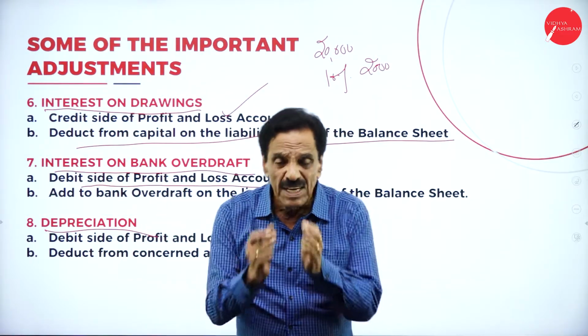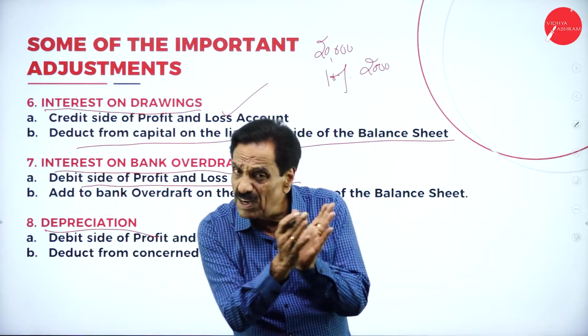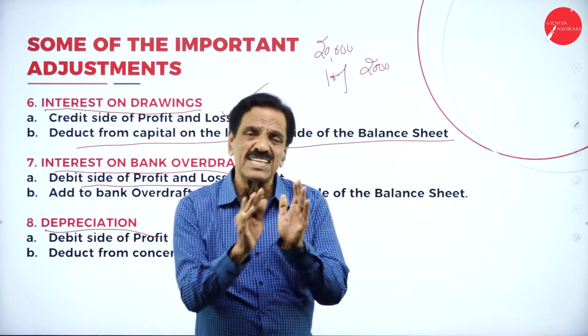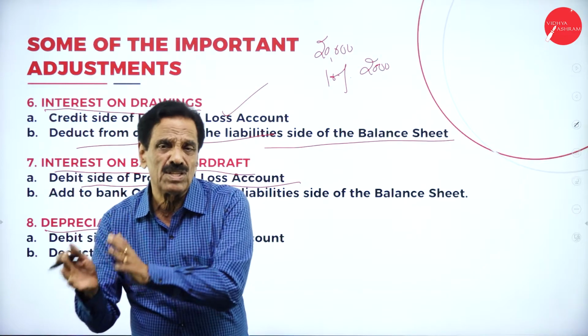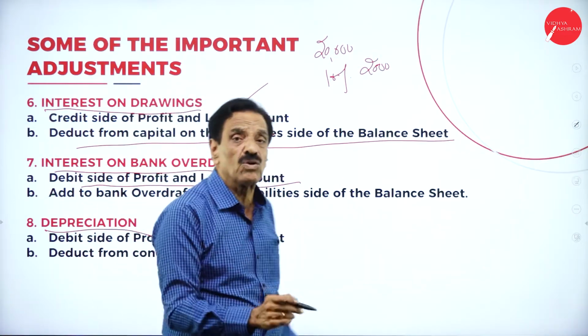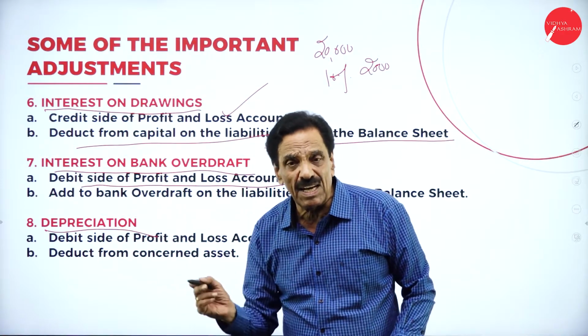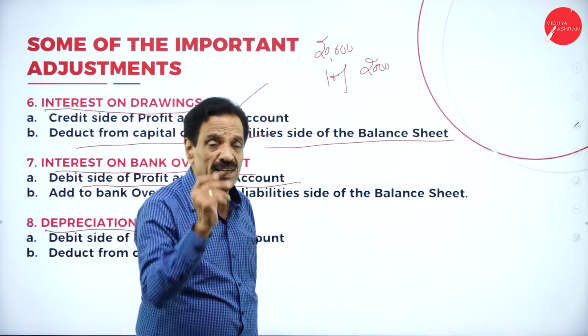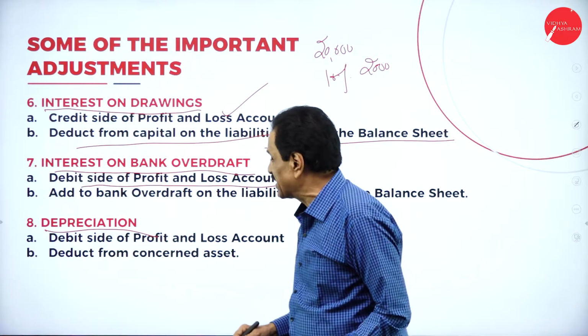What is depreciation? Reduction, continuous fall in the value of a fixed asset, just like land, building, machinery, furniture. If they come down, it is called depreciation. Depreciation should be shown on the debit side of profit and loss account. When you are preparing the balance sheet, the depreciation should be deducted.